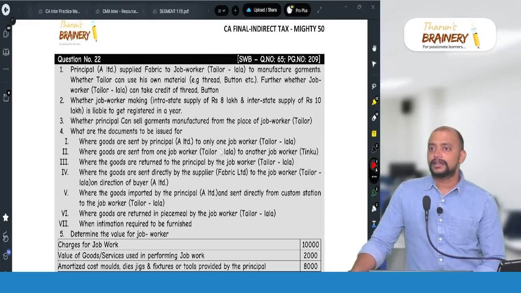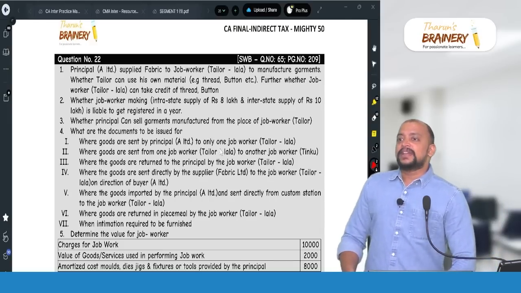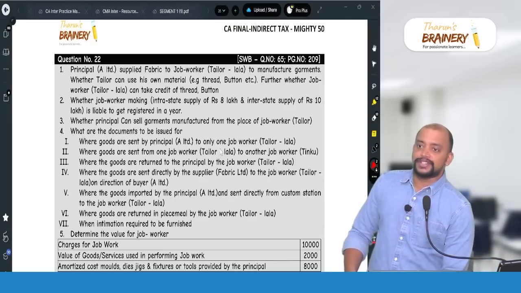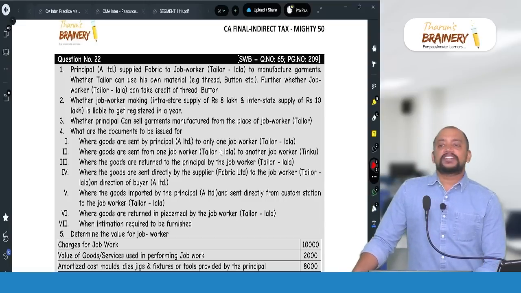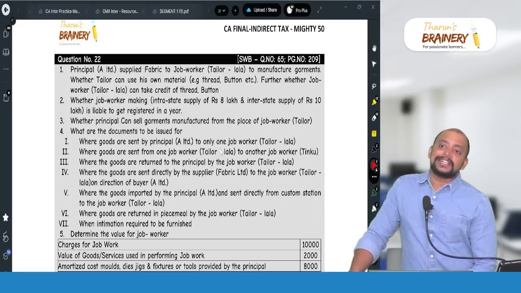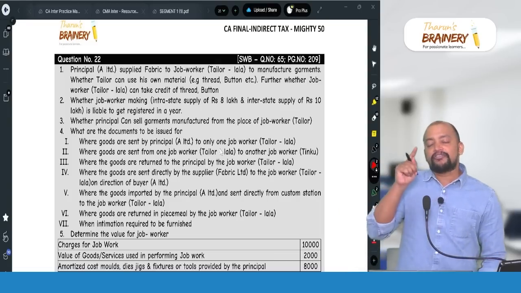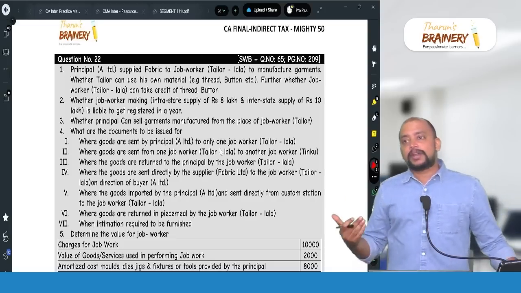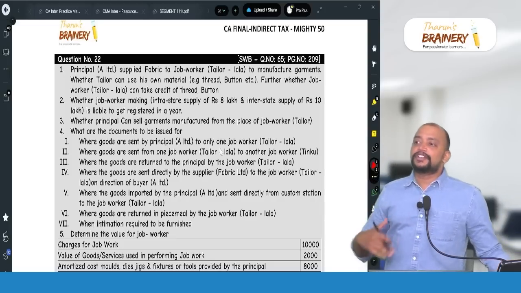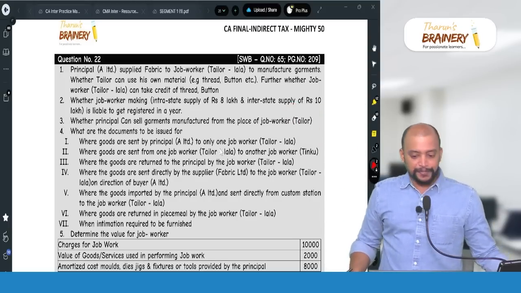Come again. Ex-factory. If it is an ex-factory case, it means the contract is to deliver the goods at our location. So therefore, that freight will not be included. It will come under the recipient incurring the expenditure on his own account. Okay, I did not read FOR. So I thought of it as normal delivery at our gate. Therefore, if it is delivery at his place, then it is FOR. Okay, so then we need to include it.